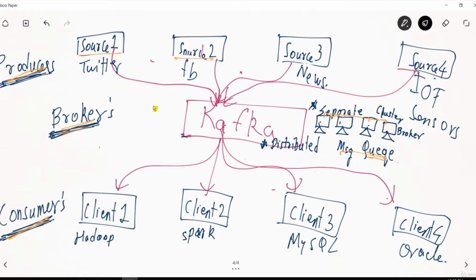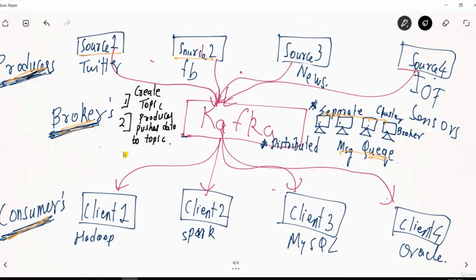For using Kafka, we create something called a topic. So the first step is to create a topic. The second thing is the producer, which is Twitter, Facebook, or all these things, pushing data to the topic.